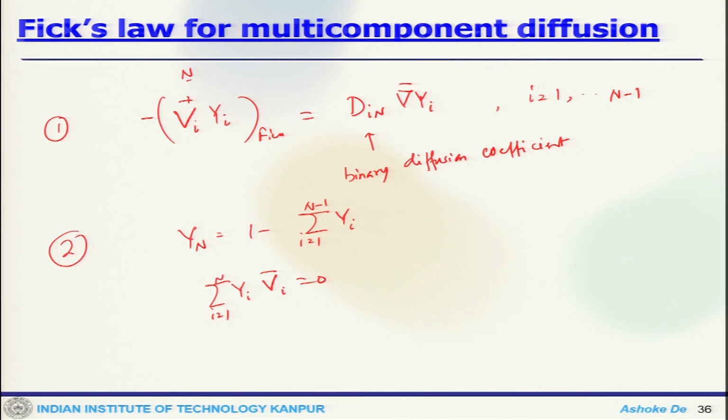Similarly, we can use the Wilke model for multi-component diffusion, where again we have to select a carrier gas, let us say nitrogen. In step 1, we solve the transport equation with D_im bar, where i equals 1 to n minus 1.